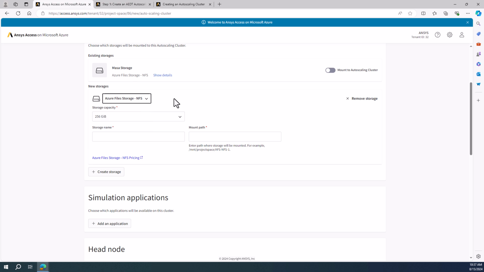We'll just choose the basic file storage NFS. We have options for storage capacity. The low end should be enough to install the applications, but when the applications are using the storage for doing their solves, they may need more space. So consider the needs of your users there. Next, we need to provide the storage name and mount path.